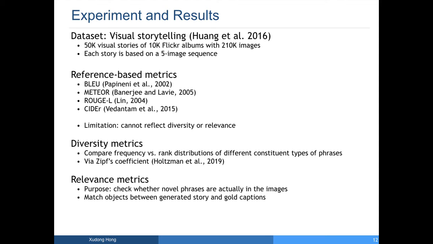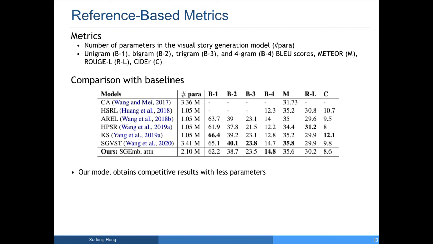We further design another automatic metric for relevance to check whether the novel phrases are actually in the image instead of hallucinated by the models. We match objects between the stories and the human-written image captions.